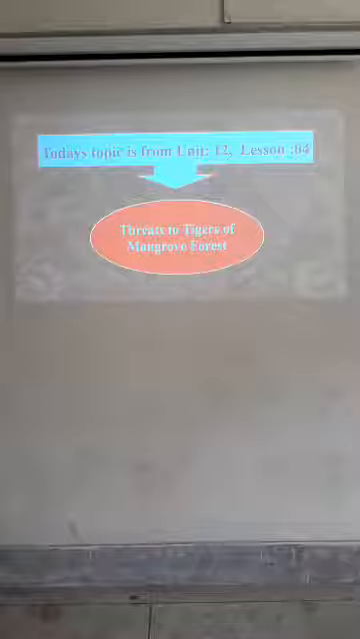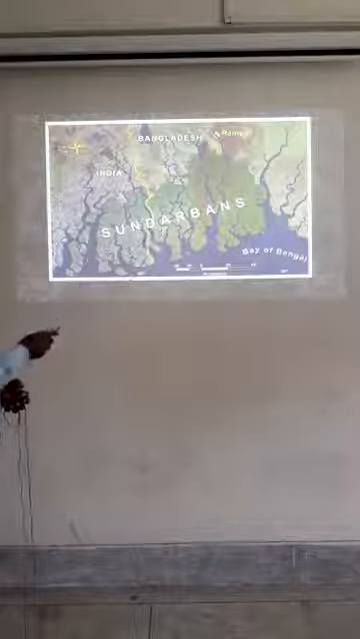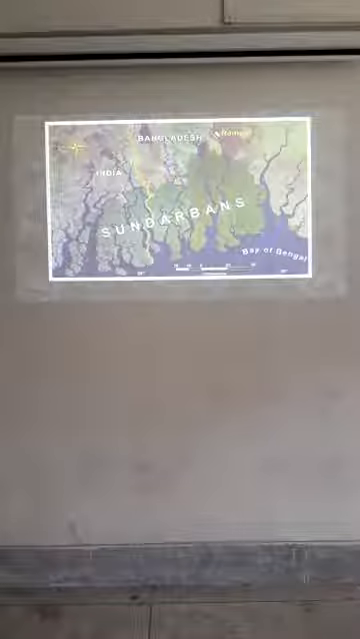Now we will see there is a picture of a map. That means a map of Sundarban. Where is Sundarban situated? Situated in the most southern part of Bangladesh. You can see in the map.